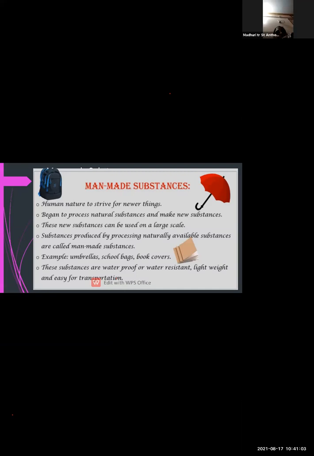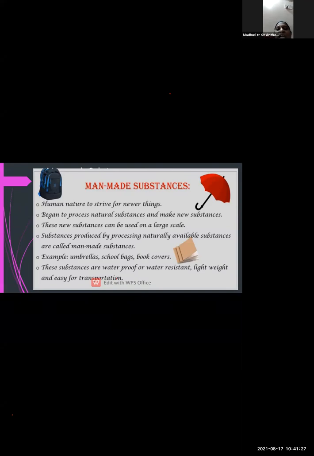Then some substances which are waterproof or water resistant, light in weight and easy for transport are also made by man. So raincoat is waterproof, umbrella is waterproof. So you are using these umbrellas and raincoats to protect yourself from rain. So they are water resistant.